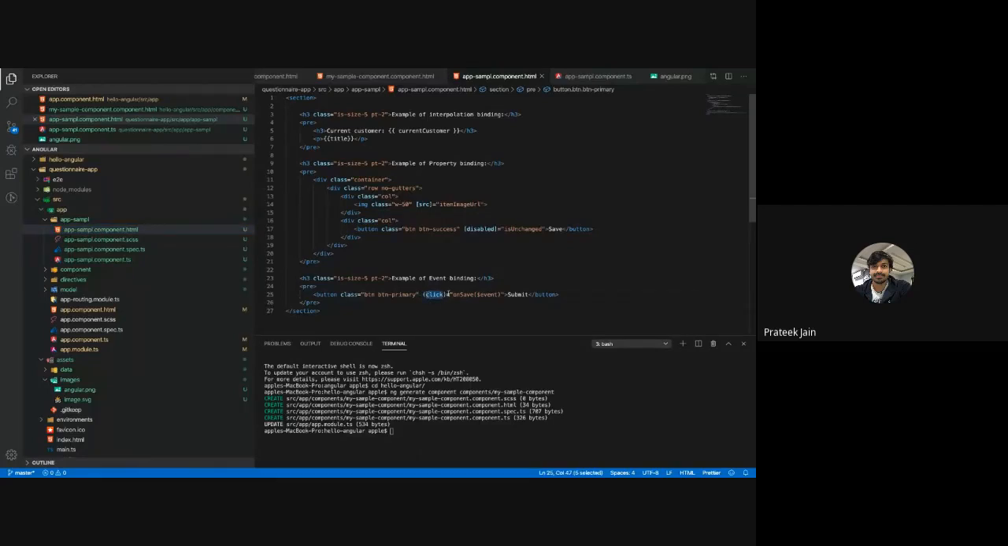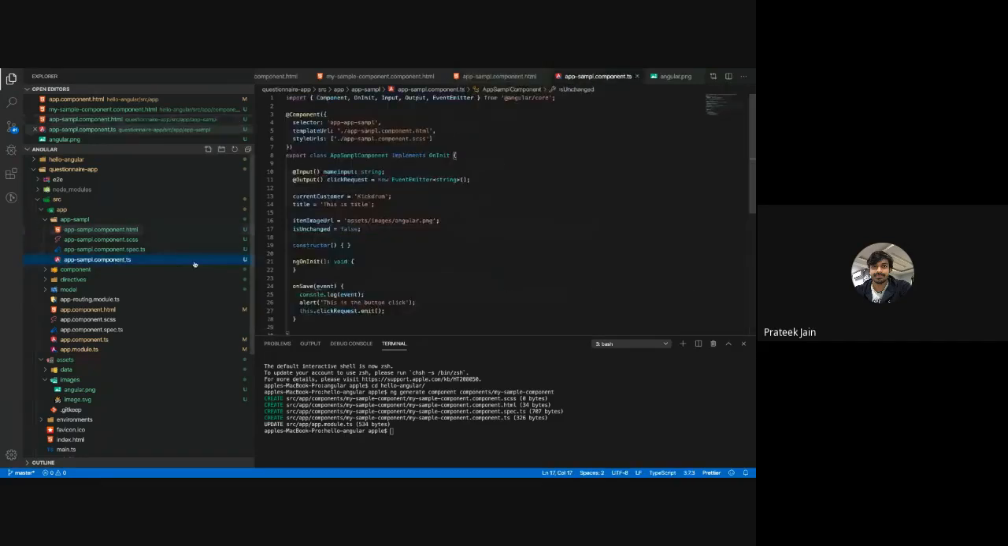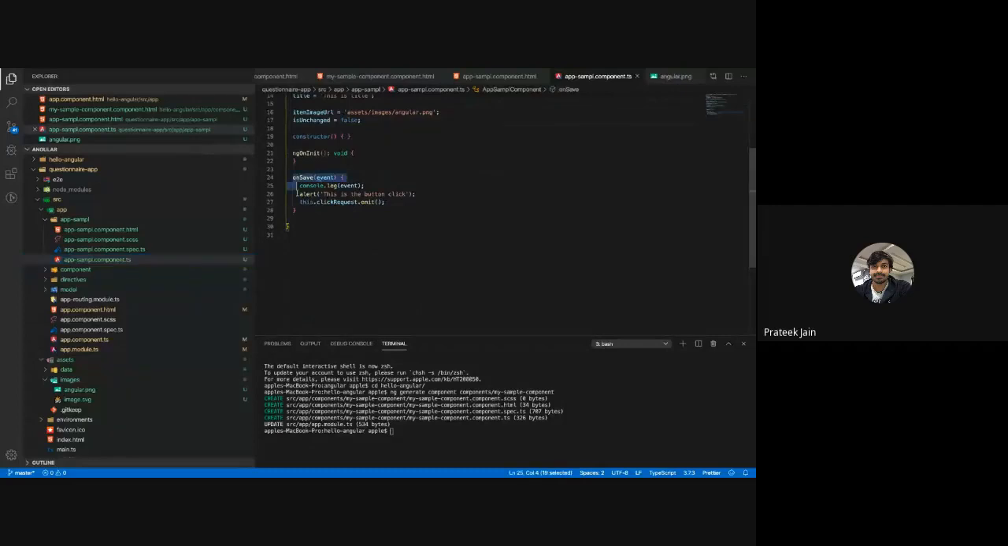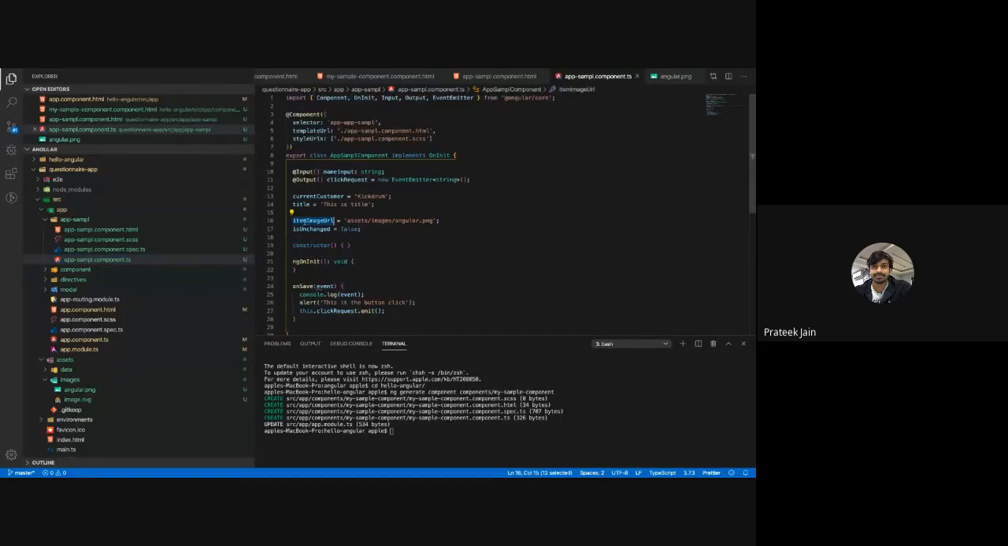This click event is written with round brackets. Inside the round brackets you write the event name, click, and you specify the function which is going to get called on click of this button. This function is written here in my ts file. Okay, see, there is one thing called property here, and another thing called functions here.